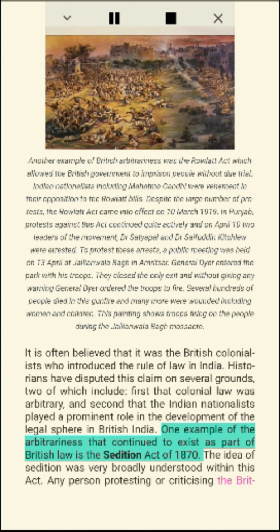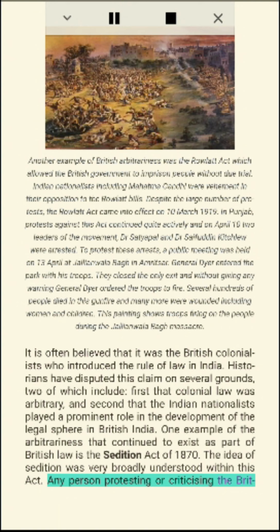One example of the arbitrariness that continued to exist as part of British law is the Sedition Act of 1870. The idea of sedition was very broadly understood within this act. Any person protesting or criticizing the British government could be arrested without due trial.